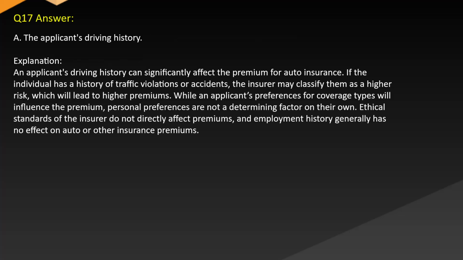Answer A. The applicant's driving history. Explanation: An applicant's driving history can significantly affect the premium for auto insurance. If the individual has a history of traffic violations or accidents, the insurer may classify them as a higher risk, which will lead to higher premiums. While an applicant's preferences for coverage types will influence the premium, personal preferences are not a determining factor on their own. Ethical standards of the insurer do not directly affect premiums, and employment history generally has no effect on auto or other insurance premiums.